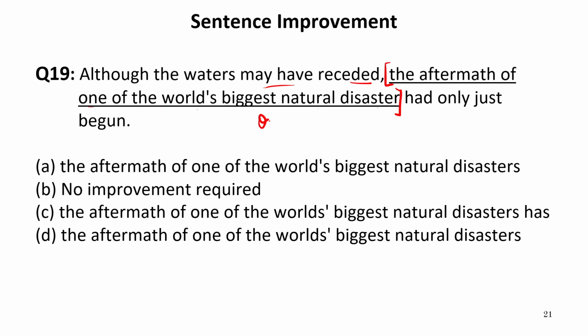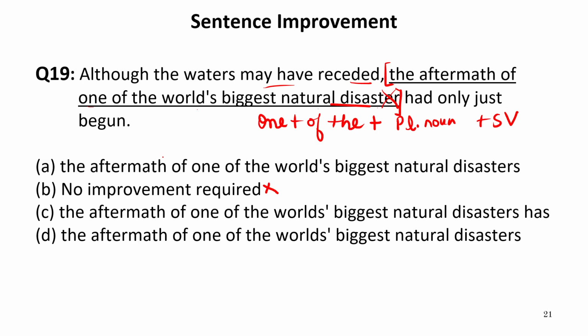Whenever we have been given a phrase that is one of the, it is always followed by plural noun and singular form of verb. Now let us see the entire sentence carefully. It is written natural disaster, but we need a plural noun. So this is incorrect. If it is incorrect, no improvement required cannot be the answer.